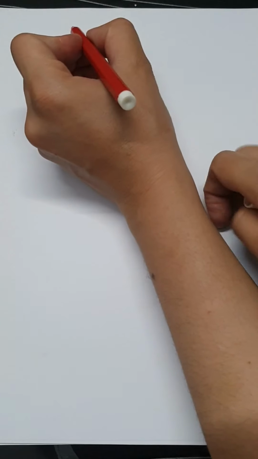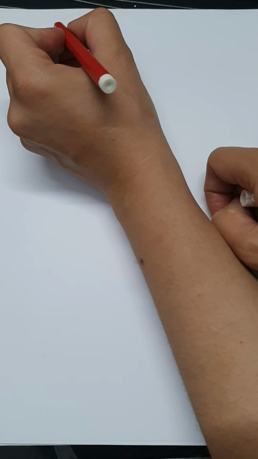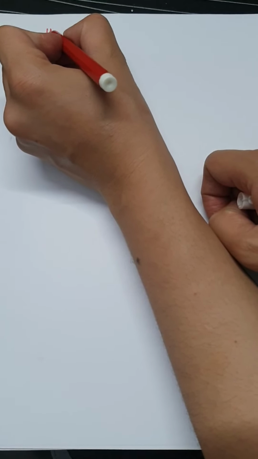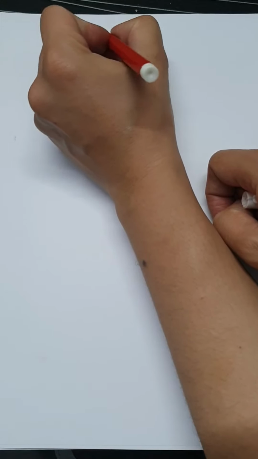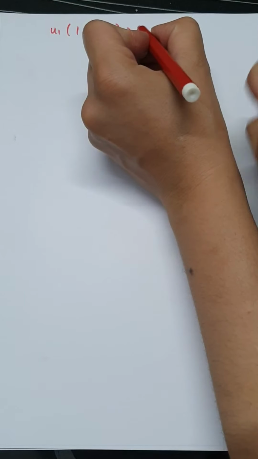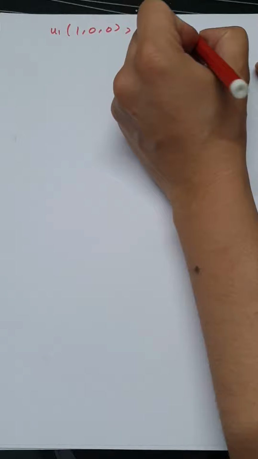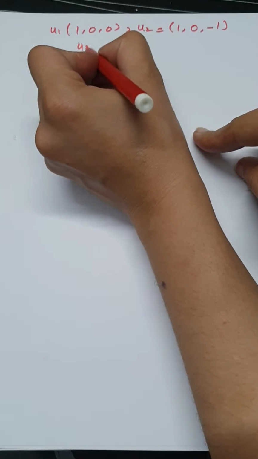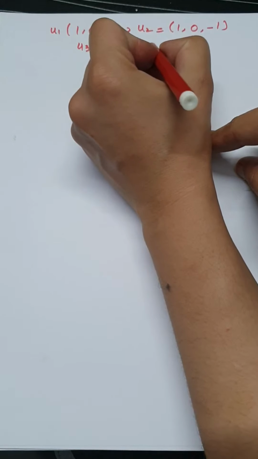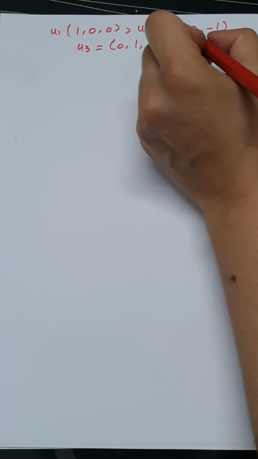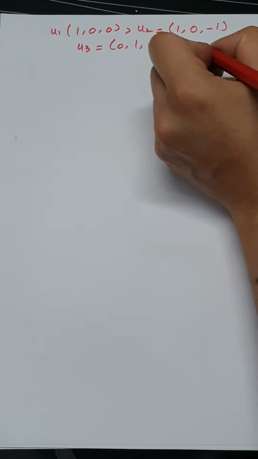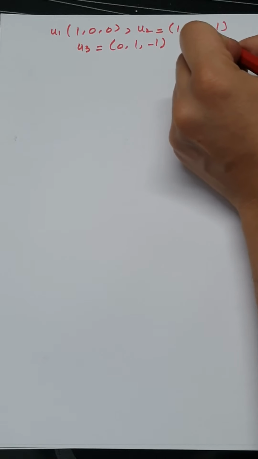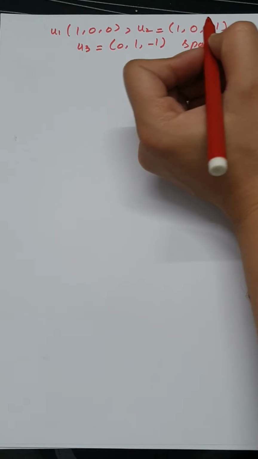Now let's do another example for testing whether the given vectors span R3 or not. Let's say u1 is (1, 0, 0), u2 is (1, 0, -1), u3 is (0, 1, -1), and we have to check whether they span R3 or not.